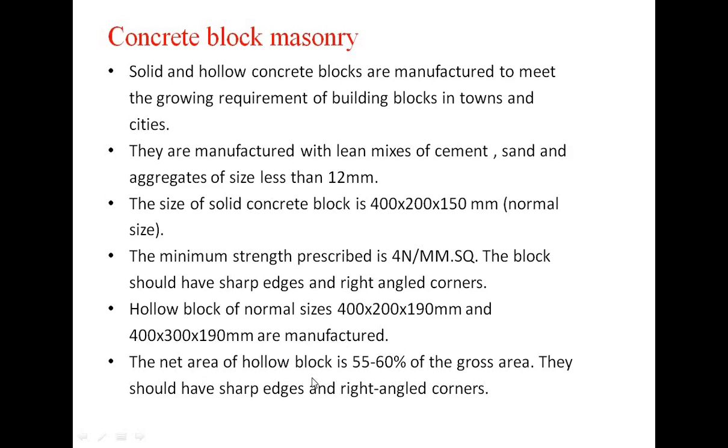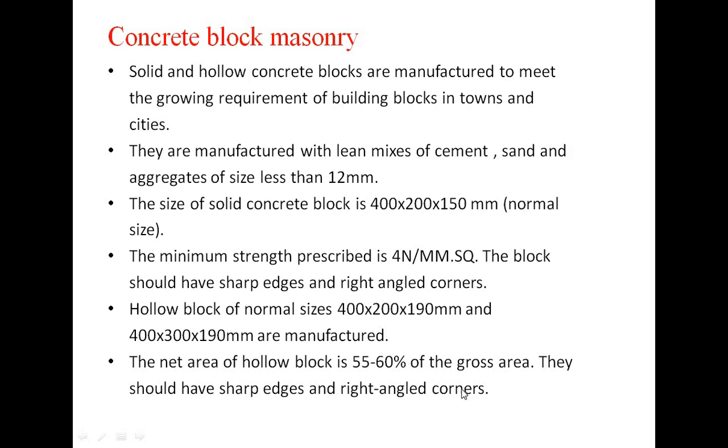The net area of the hollow block is 55 to 60% of the gross area. They should have sharp edges and right angle corners.